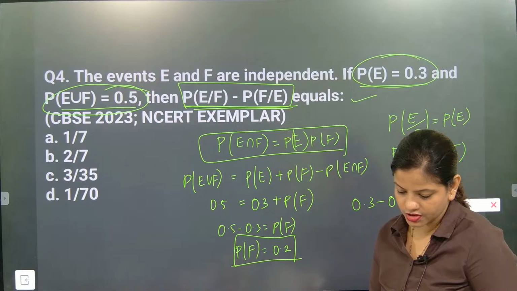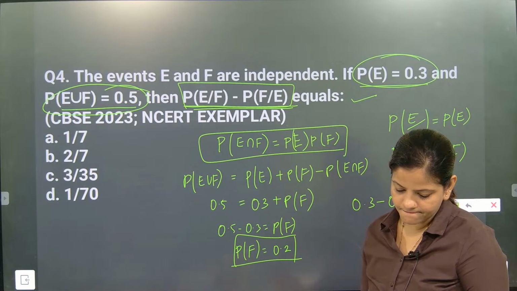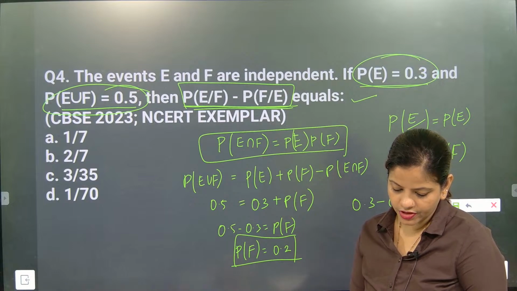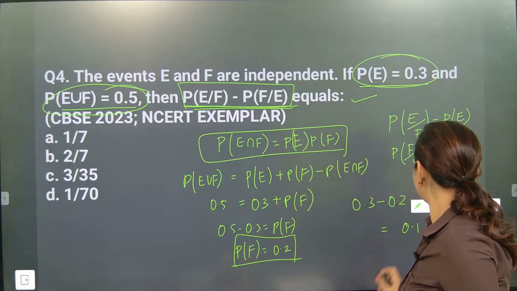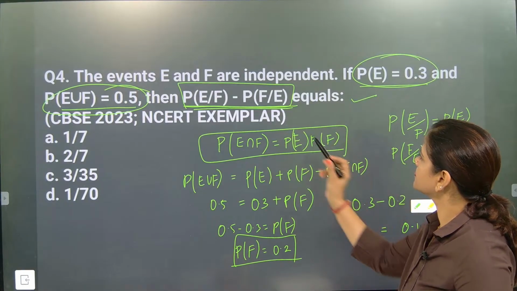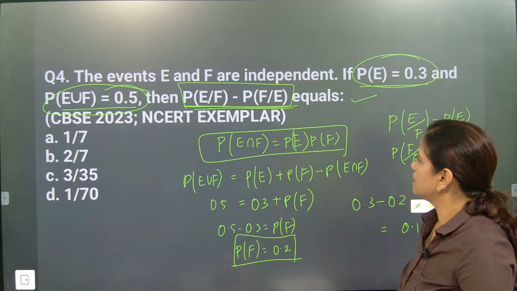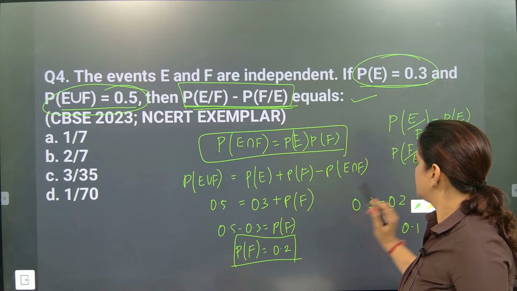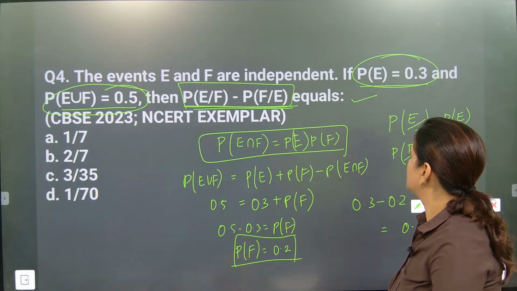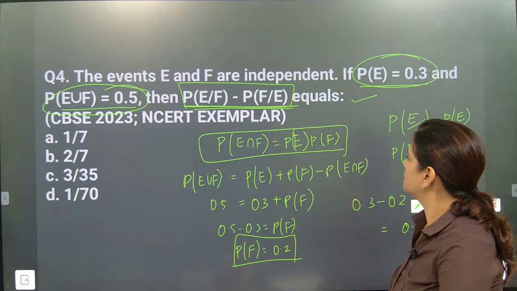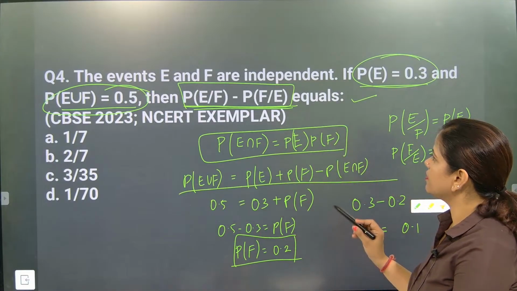Wait, from the set, what question have I taken? Is the set question correct or wrong? 0.3 and 0.5. 0.5 plus 0.2. Okay. This value only somewhere I have written down.